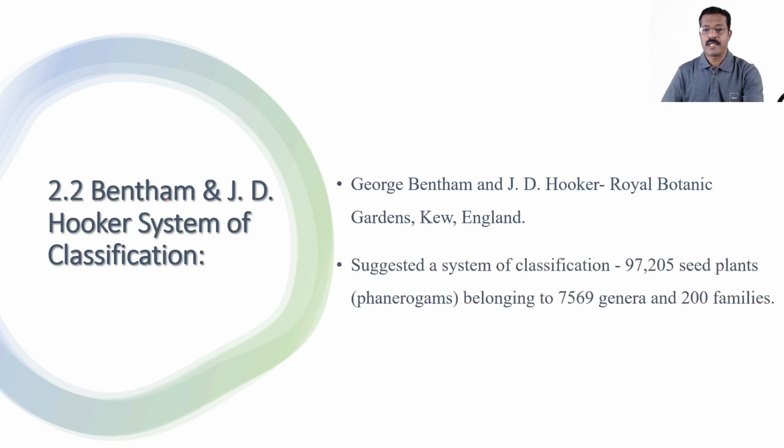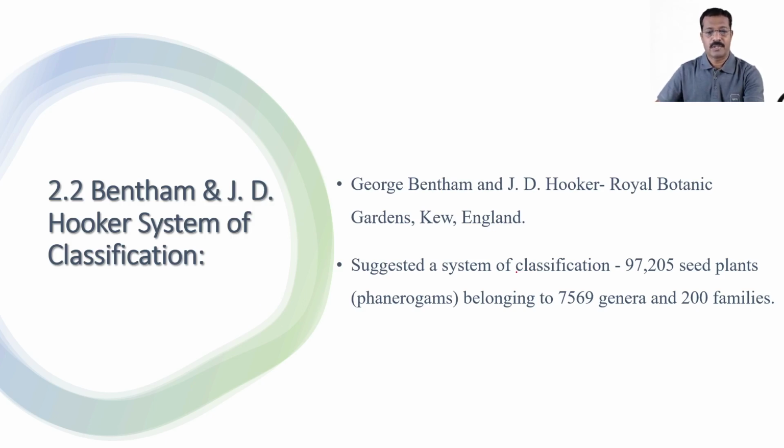By their joint efforts, they have suggested a system of classification for about 97,205 seed-bearing plants, that is the phanerogams, that is the angiosperms, which belong to 7,569 genera and 200 families.